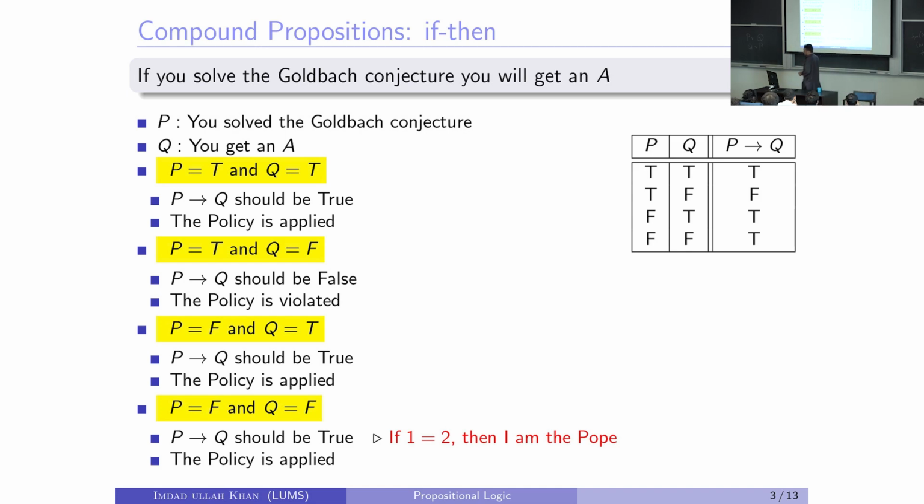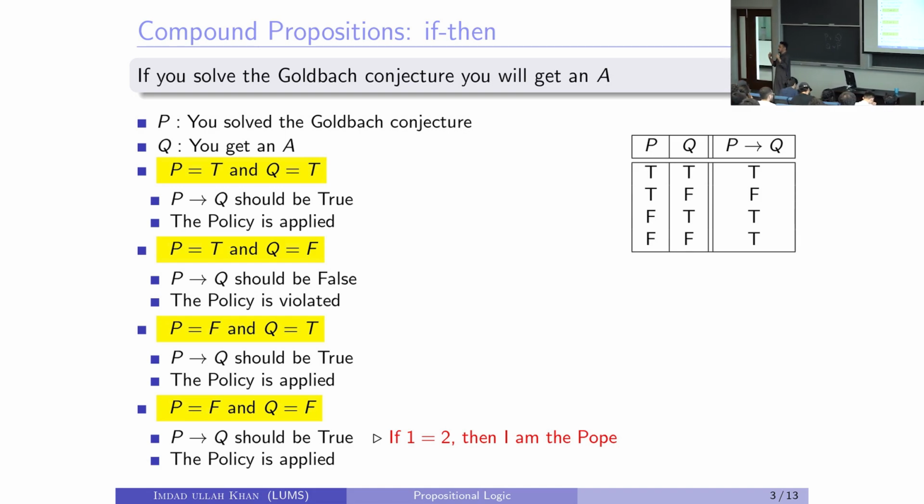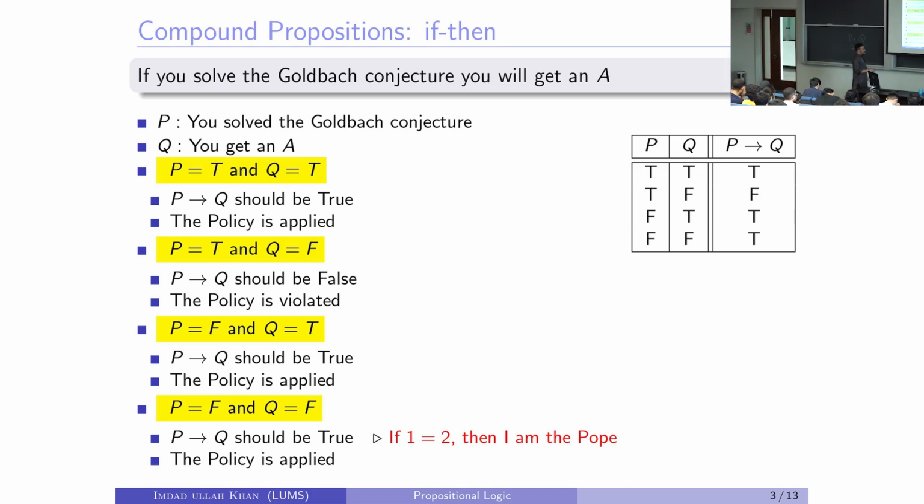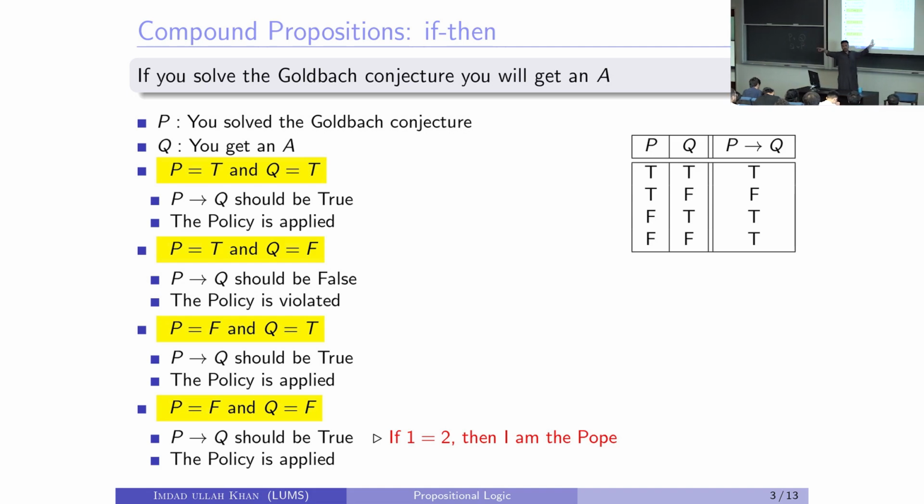Remember this thing when I said it's a totally valid statement: if 1 is equal to 2, then I am the Pope. It's a totally true statement. From your previous knowledge, 1 is not equal to 2, and I'm not the Pope, right?